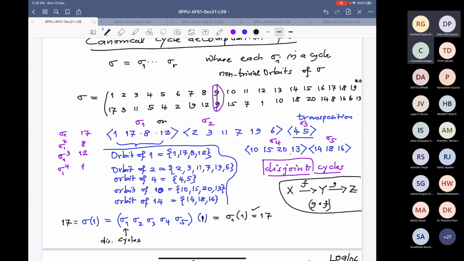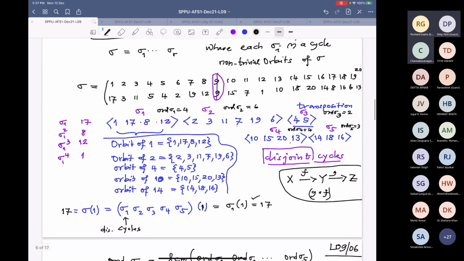Order of sigma 1 is the cardinality of this orbit, isn't it? 4. This one, order of sigma 2 will be 1, 2, 3, 4, 5, 6. 6. Order of sigma 3 is 2. Order of sigma 4, 1, 2, 3, 4. 4. Order of sigma 5 is 3.